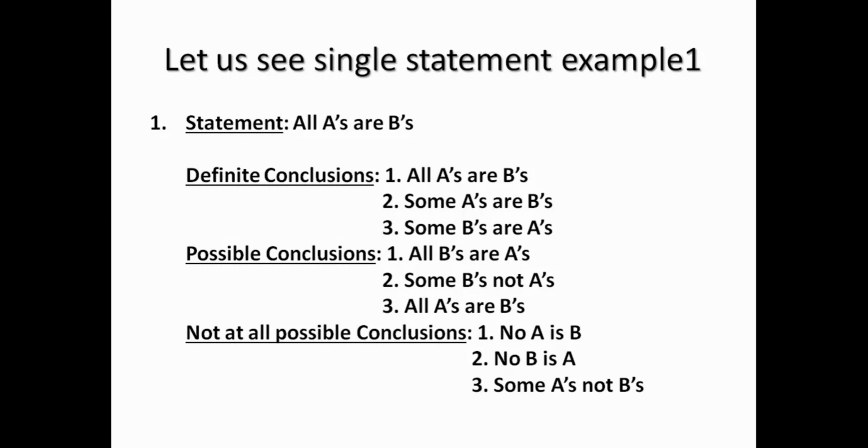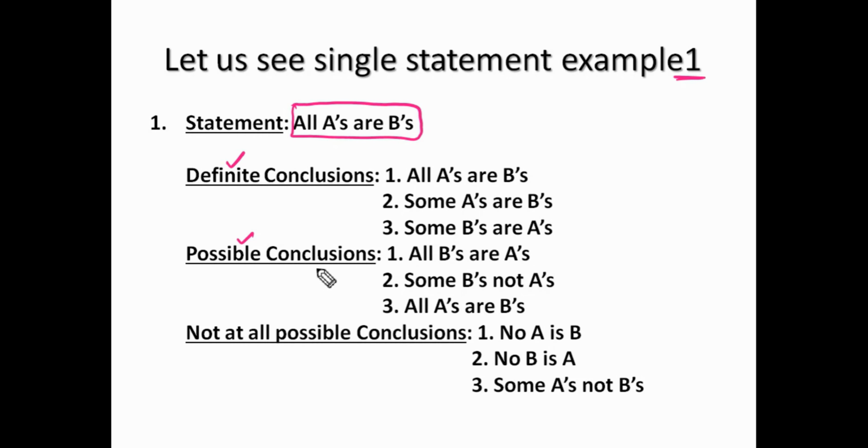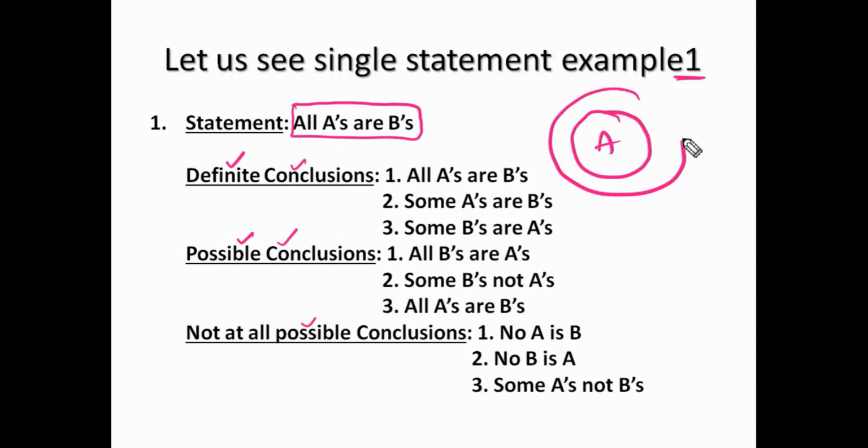First of all, let us see some single statement examples. For this single statement, what conclusions we can draw definitely, what conclusions are possible, and which conclusions are not at all possible. First, we will draw the basic diagram for the statement: all A's are B's. This is the basic diagram. This is A and it is B, right?